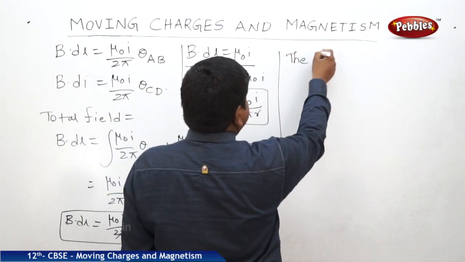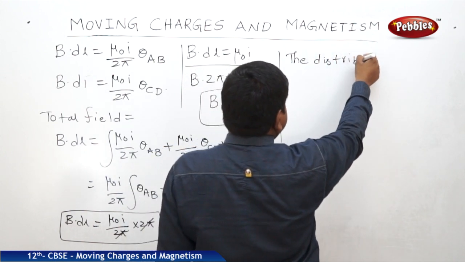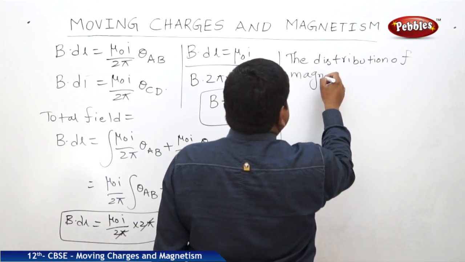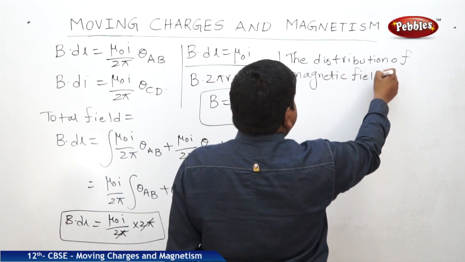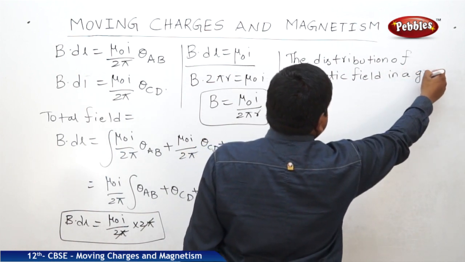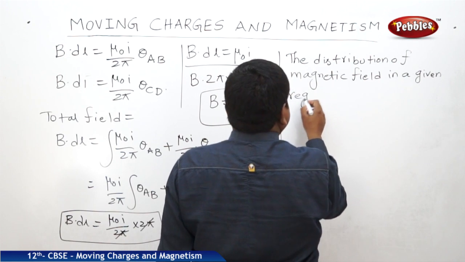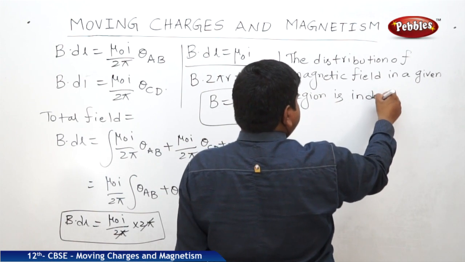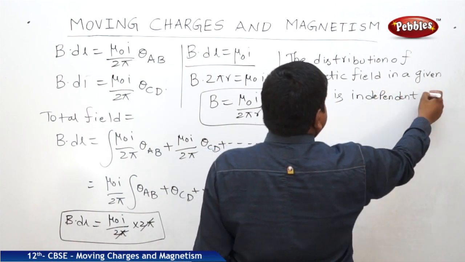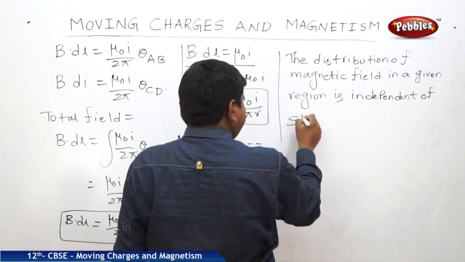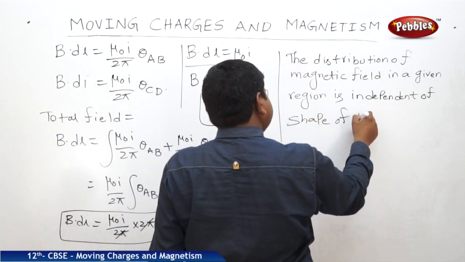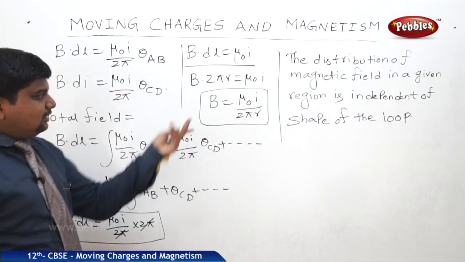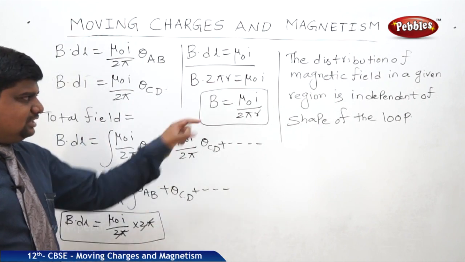The distribution of the magnetic field in a given region is independent of the shape of the loop. For the circular loop we got mu naught I, and for the curved loop we also got mu naught I. So these are the reasons.